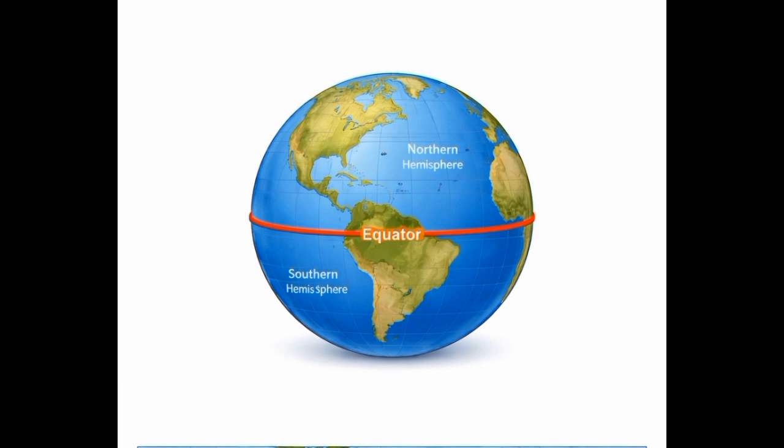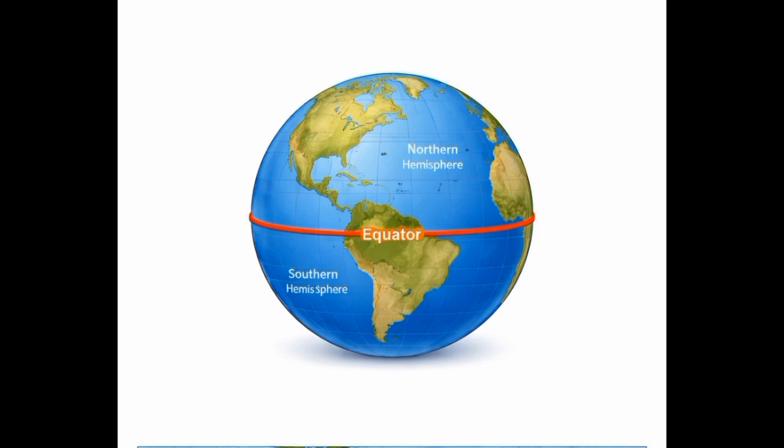The Earth is not a perfect sphere. It is slightly flattened at the poles and bulges at the equator. Because of this, the distance around the Earth at the equator is the greatest of any latitude. This widest part of the Earth is a key reference for maps and globes.